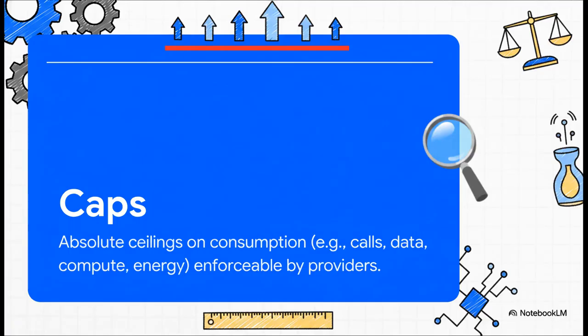And our final tool is the cap. A cap is just what it sounds like, a hard, absolute boundary. No exceptions. It's like the maximum height of a skyscraper or the total amount of water you can have in a reservoir. Once an agent hits its cap, whether that's for energy, data, whatever, it's done. It simply cannot consume any more. It's a rule that is absolutely non-negotiable.